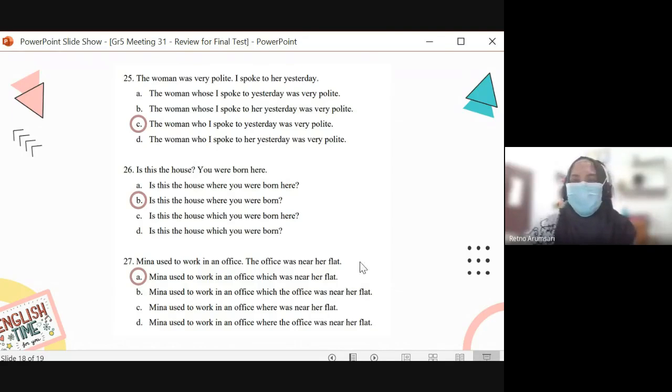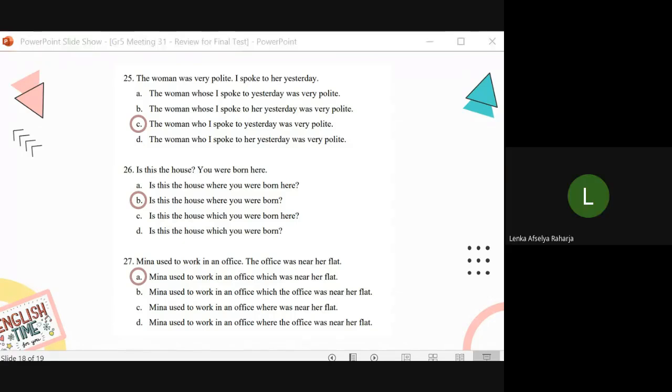So that's it, our discussion for today. Do you have any question for Unit 1 until Unit 3? No. Are you sure? Yes. All right. Next meeting, we're going to talk about Unit 4 and Unit 5.